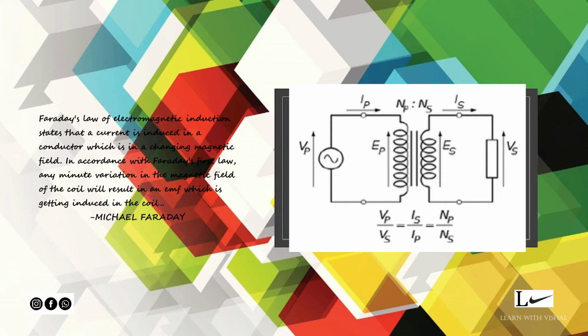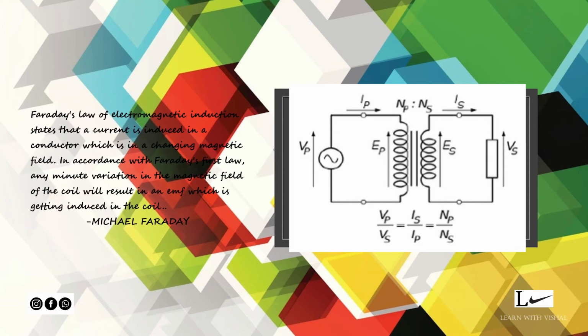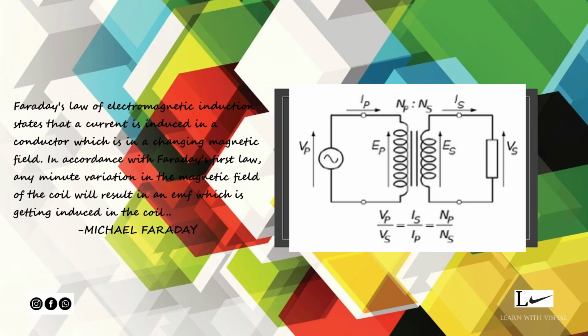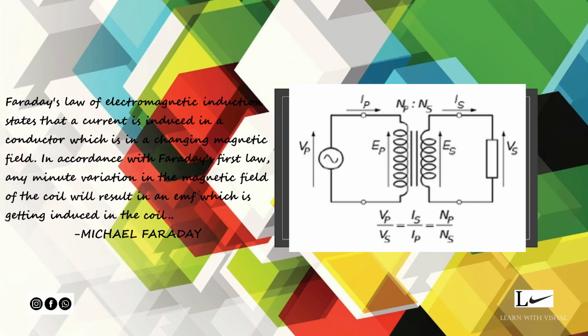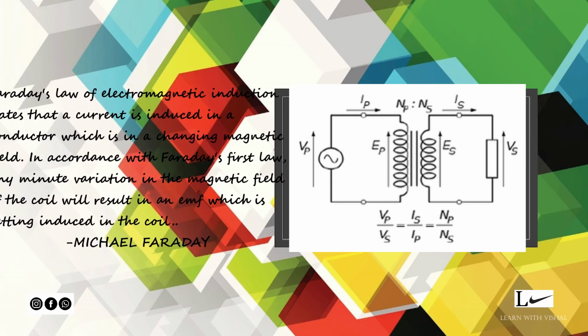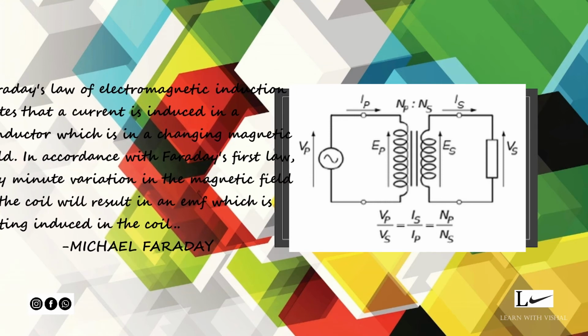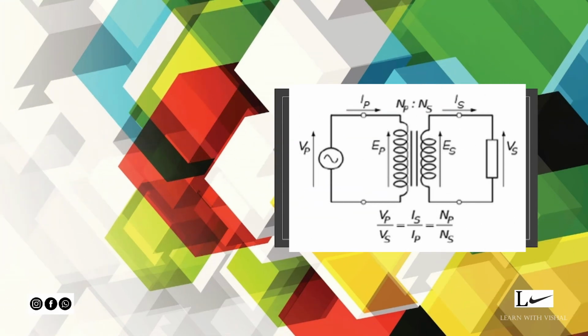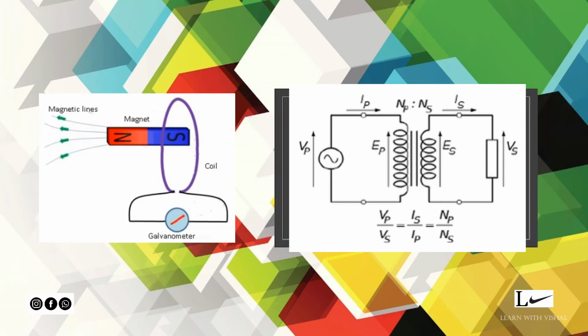What does it state? The Faraday principle of electromagnetic induction states that the EMF induced in a loop due to a changing magnetic flux is equal to the rate of change of magnetic flux threading the loop. Okay, so this is the Faraday law of electromagnetic induction. He said that the EMF induced in a loop due to a changing magnetic flux is equal to the rate of change of magnetic flux.